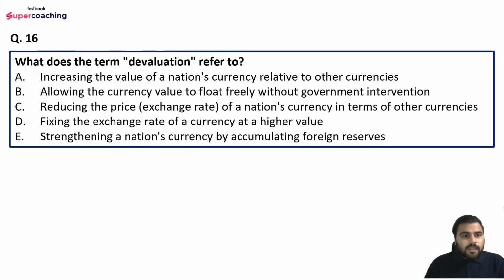Options are increasing the value of a nation's currency relative to other currencies, allowing the currency value to float freely without government intervention, reducing the price of a nation's currency in terms of other currencies, fixing the exchange rate of a currency at a higher value, or strengthening a nation's currency by accumulating foreign reserves. Try to understand the things.